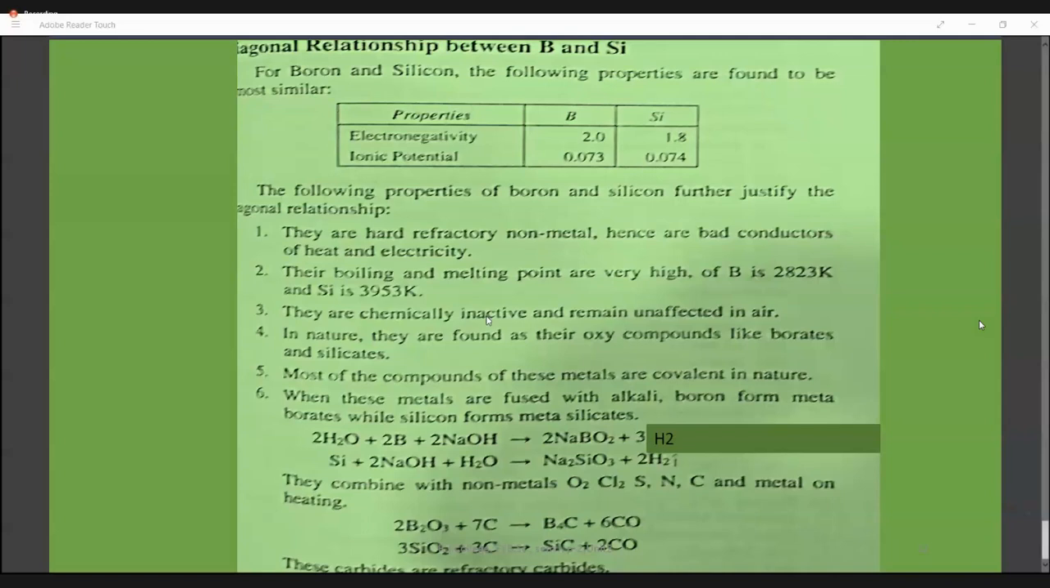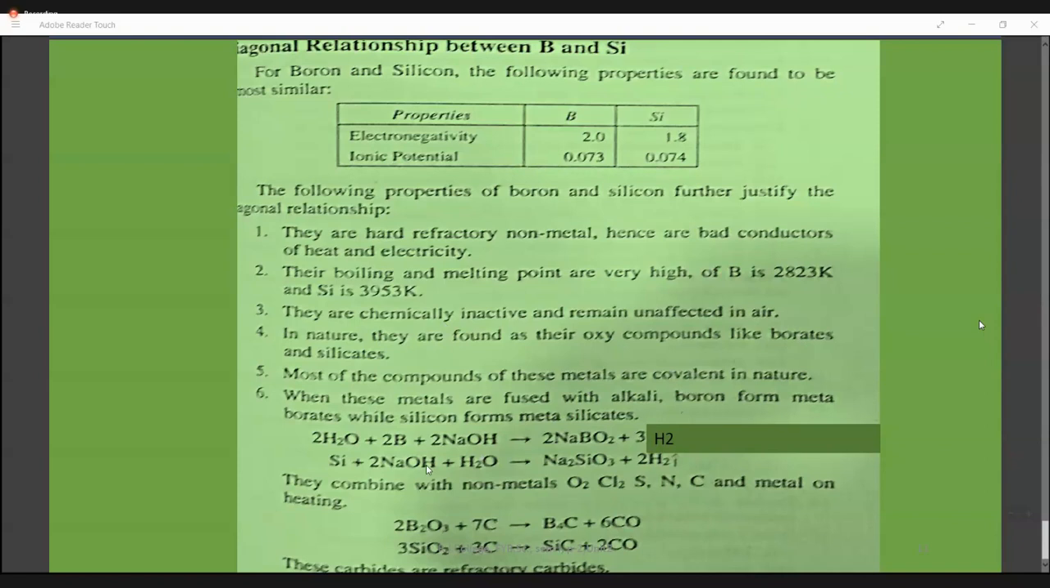So both of them are chemically inactive and remain unaffected in air. Boron forms borates, silicon forms silicates. That is another similarity. Both of them are covalent in nature. Now all these are physical properties I have told you. Of course, chemical properties are also there in between.